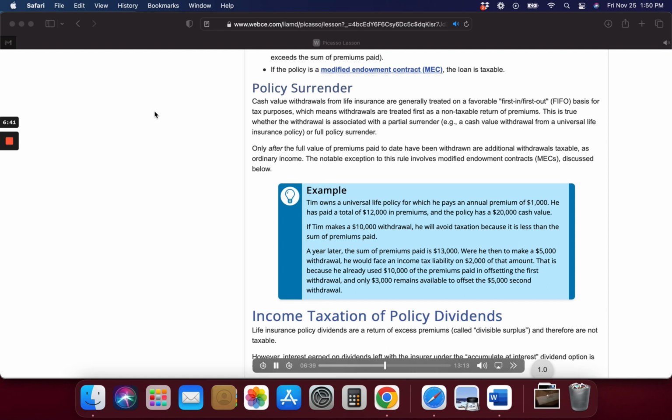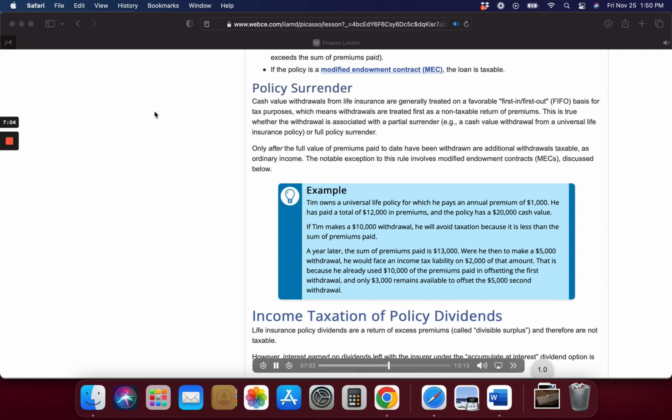Income taxation of policy dividends. Life insurance policy dividends are a return of excess premiums, called divisible surplus, and therefore are not taxable. However, interest earned on dividends left with the insurer under the accumulated interest dividend option is taxable in the year earned. The dividends themselves, when distributed, are tax-free.